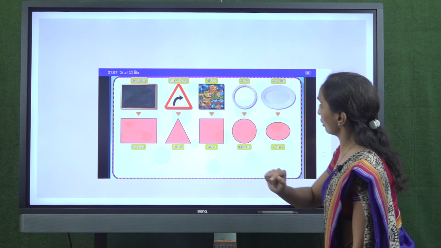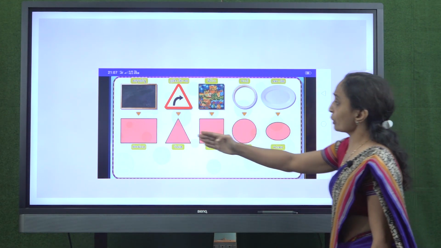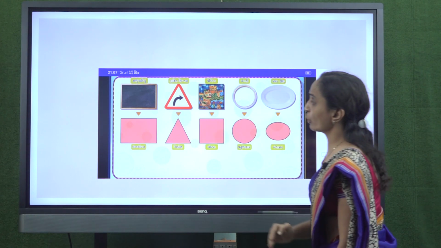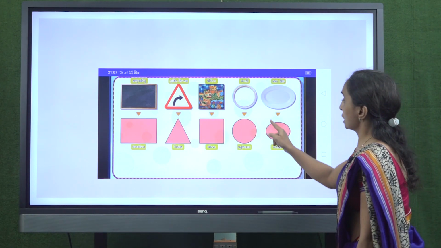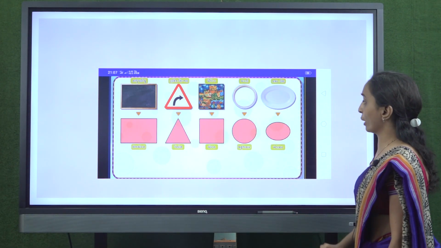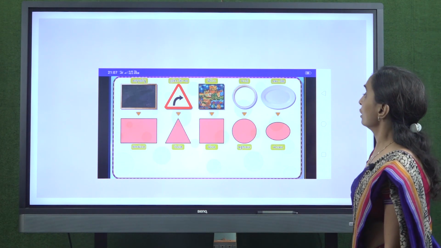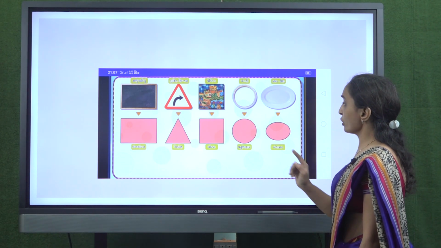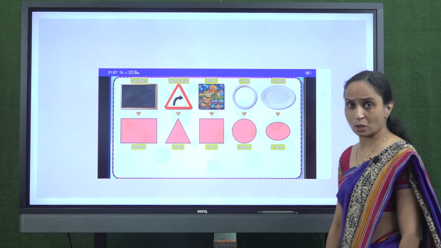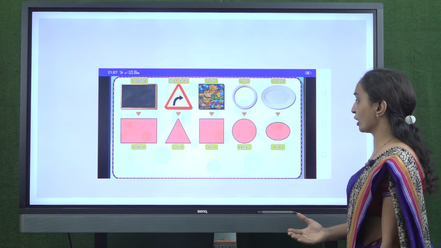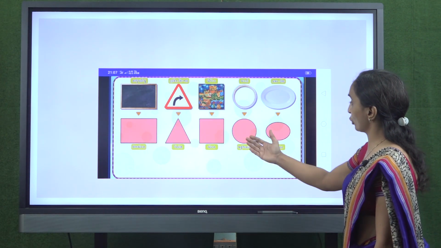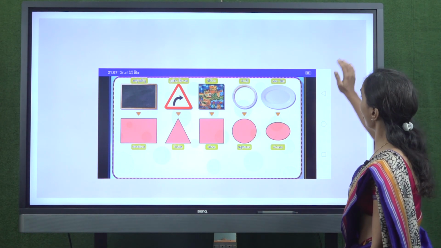Square is also made up of straight line. You can draw this line with the help of scale, but circle and oval you cannot draw with scale, but you have to use compasses or string, or with the help of hand you can draw circle or oval.